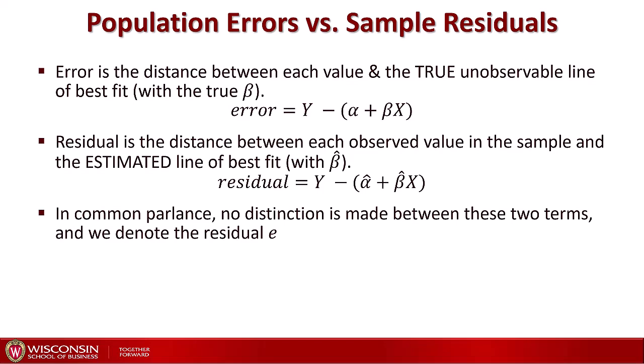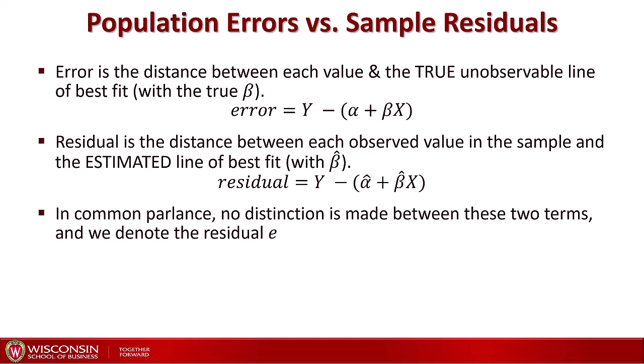The error is the distance between each value and the true line of best fit that we cannot observe. We cannot know what the real alpha and beta are in the population, even if we have all the data available. This means that we'll never actually observe the population errors.